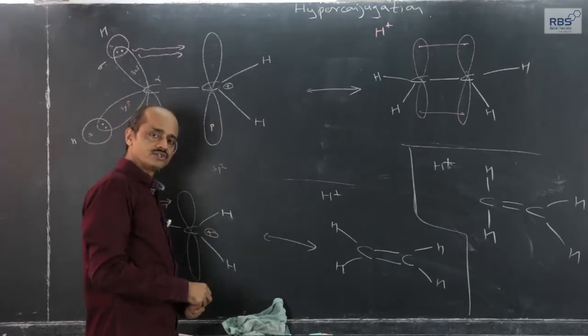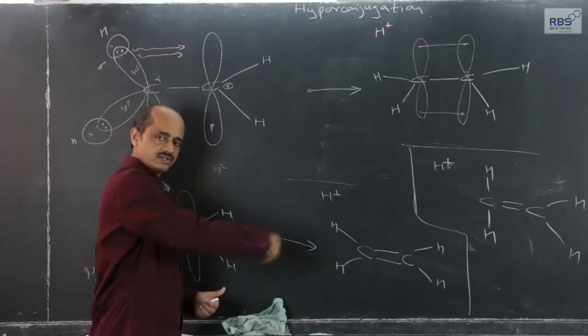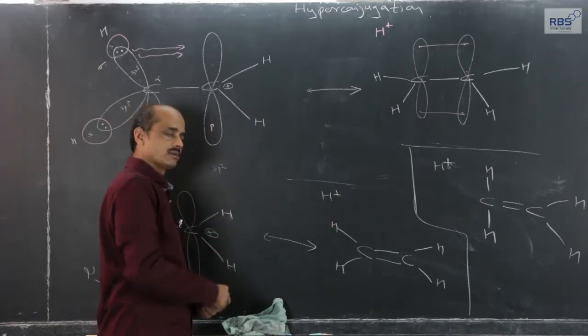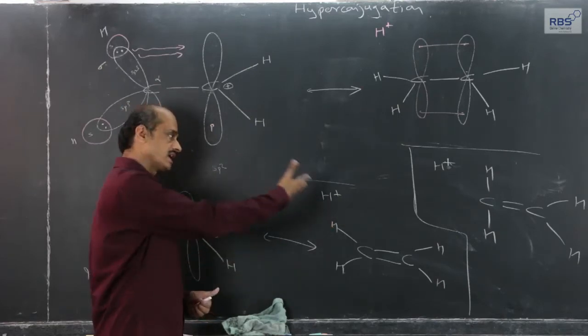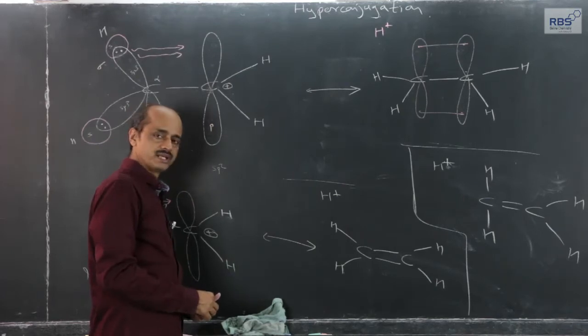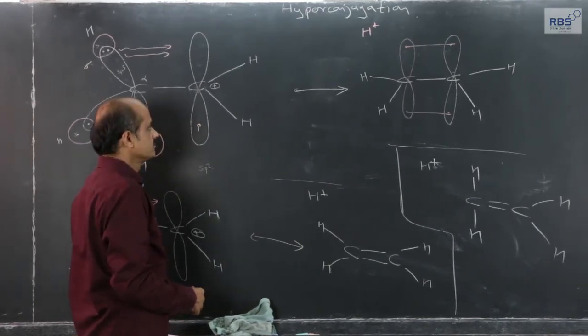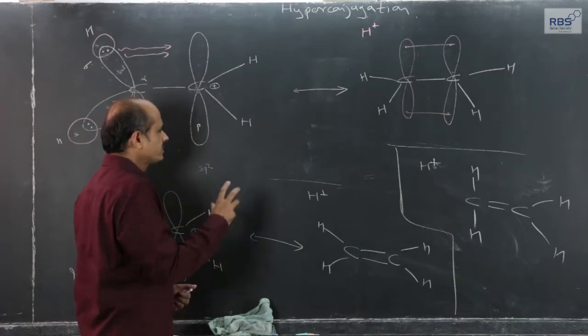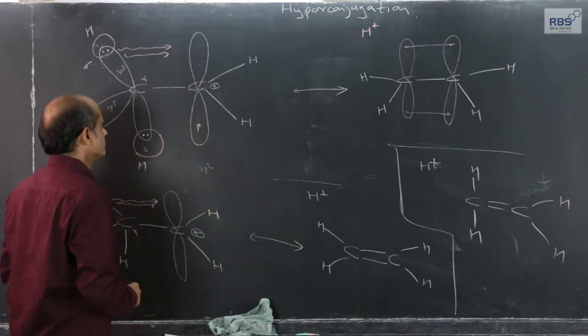is helpful for us to explain the stability of carbonium ions. Similarly, it can be used for carbon radicals, and I am going to explain it for alkenes. This is called hyperconjugation. Now, what does it mean actually?